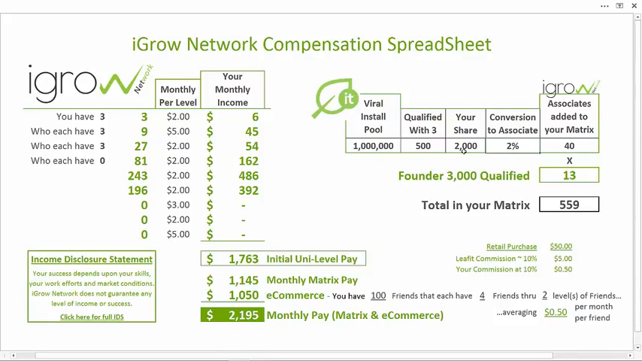And it's not just you. Remember your 3 friends that each found 3 friends of their own? Yeah, they're Founder 3000 qualified as well. And the 9, each one of them found 3 friends for themselves. They're Founder 3000 qualified as well. That's 13 of you inside of your matrix that are going to receive 40 associates. That's off of just 1 million viral installs. If there's only 500 Founder 3000 qualified, it yields you 2,000 people that are connected to you. 2%. Did you see what happened to your monthly matrix commissions? It's up over $2,200 a month, or almost over $2,200 a month.